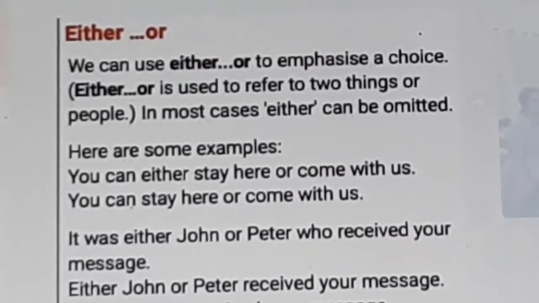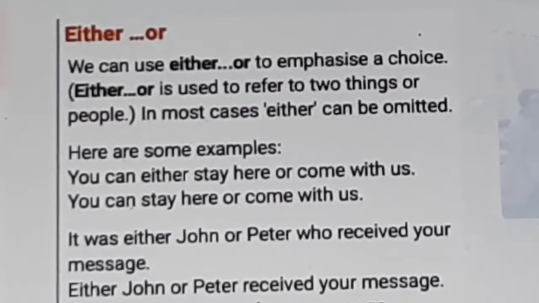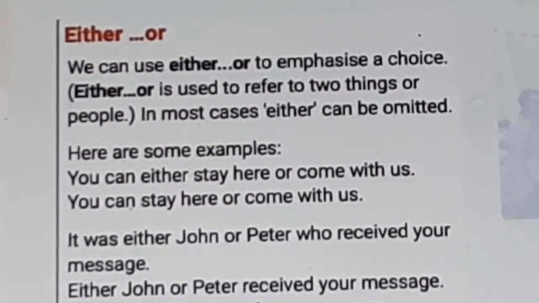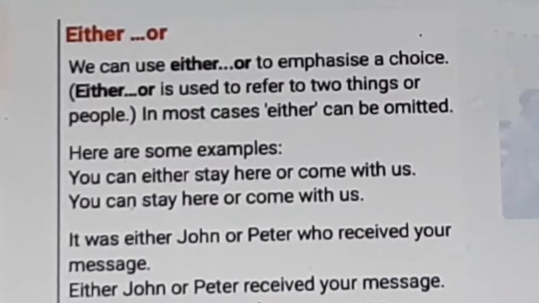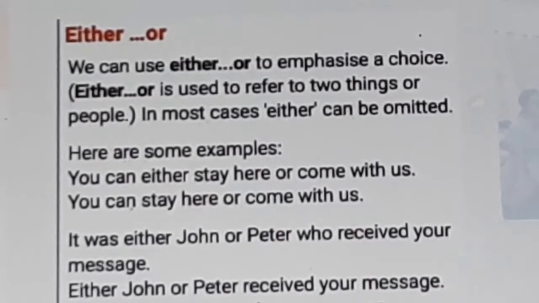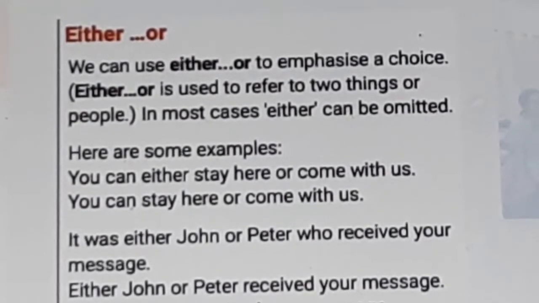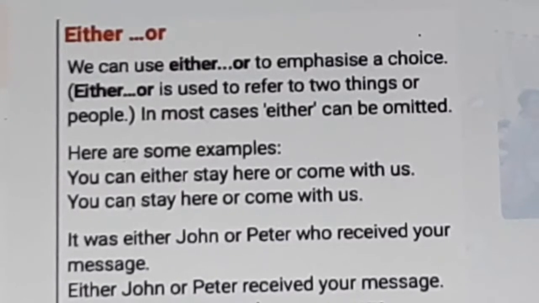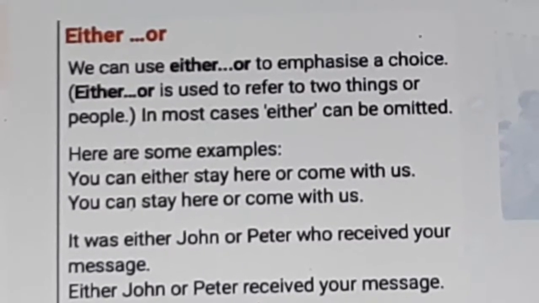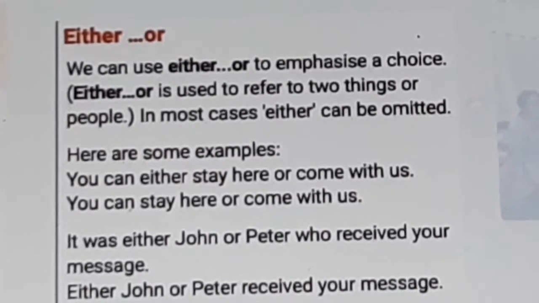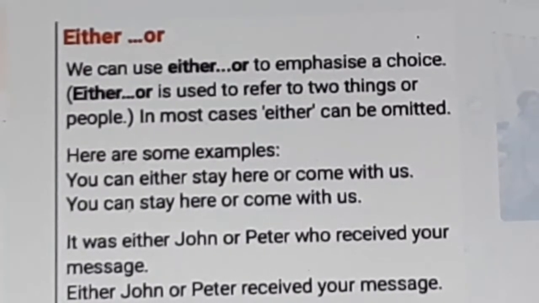Once again I tell you, we can use either or to emphasize a choice. Either or is used to refer to two things or two people. Example: you can either stay here or come with us. These are two possibilities: stay here or come with us. Then we use either or. It was either John or Peter who received your message. Either John or Peter received your message.